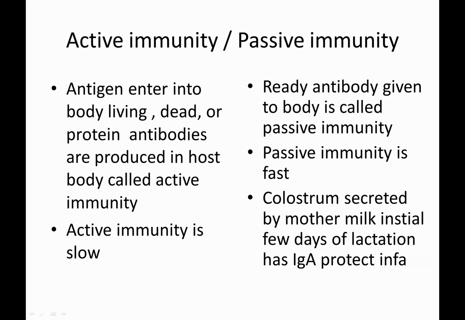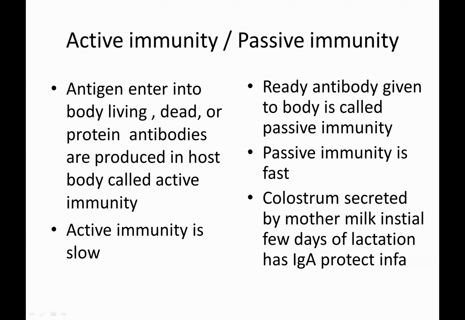Next, coming to immunity, there are two types: active immunity and passive immunity. The antigen which enters into our body, either living or dead, and our host has the ability to produce the antibody to that, we call an active immunity. And it is very slow, because the T cell has to identify it, and it has to stimulate the B cell, and the B cell has to produce the antibody to the particular antigen. So it is very slow.